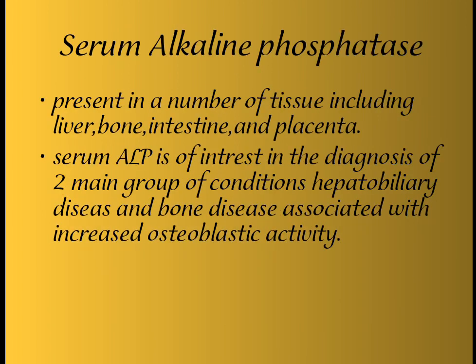Serum alkaline phosphatase is present in a number of tissues including liver, bone, intestine, and placenta. ALP is of interest in the diagnosis of two main groups of conditions: hepatobiliary disease and bone disease associated with increased osteoblastic activity.